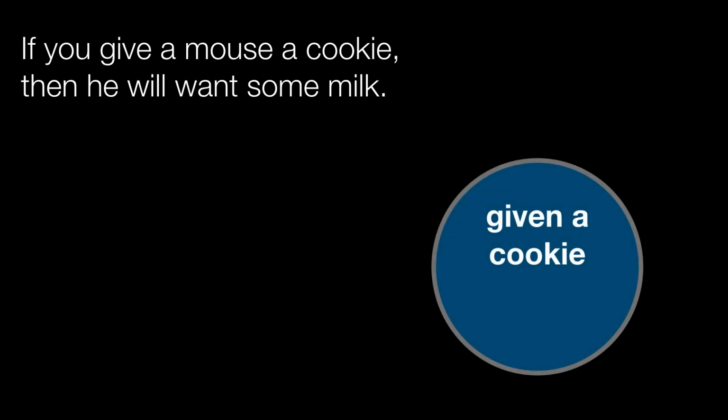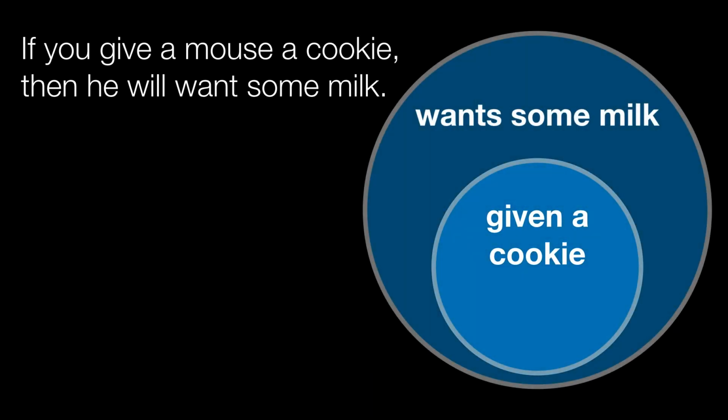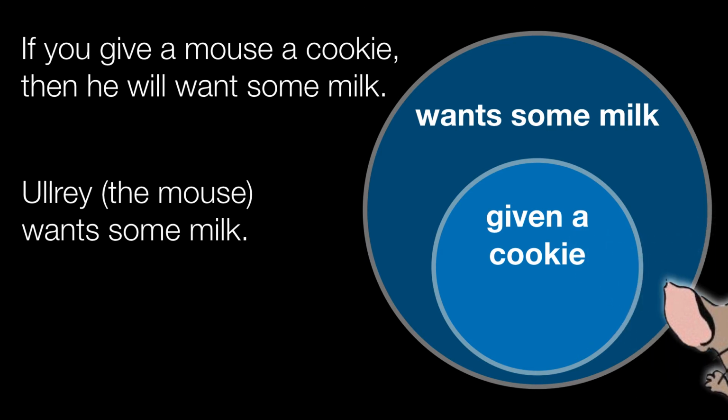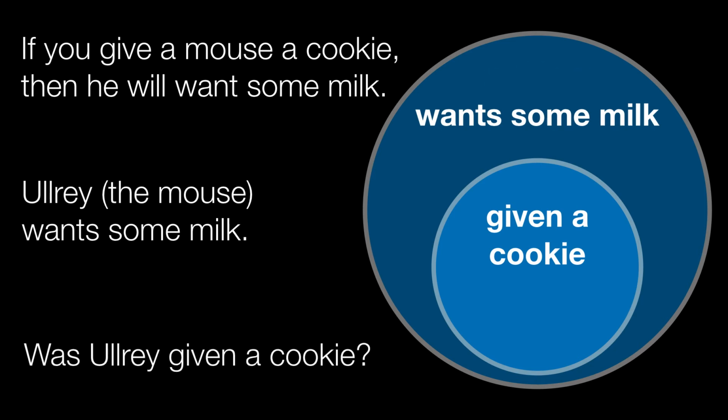So, is there ever a time when an argument is not valid? If you give a mouse a cookie, then he will want some milk. Ulrich the mouse wants some milk. With this information, we could place Ulrich inside the subset of cookie, but we could just as easily mark Ulrich's spot inside the larger circle, but outside the smaller. We can't really tell if Ulrich was given a cookie.